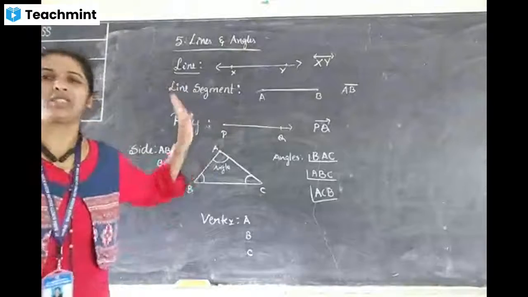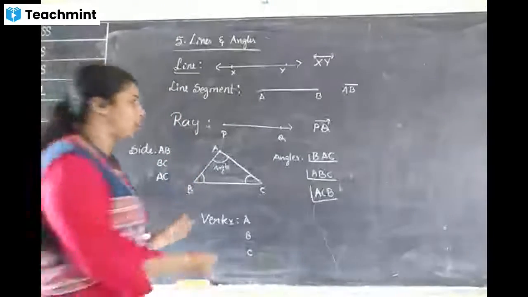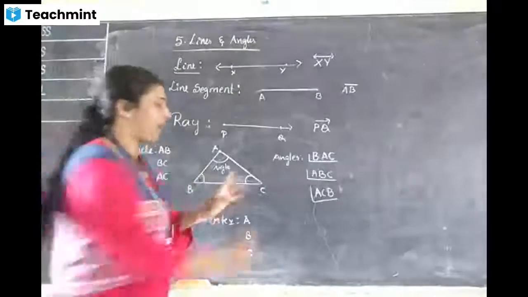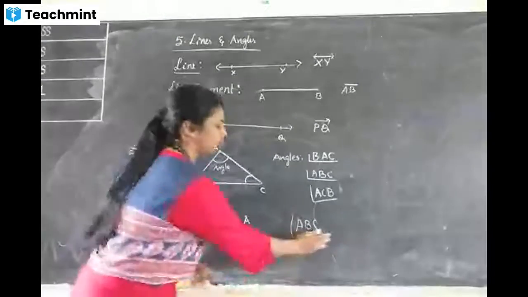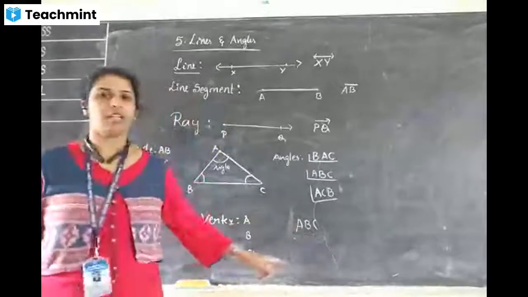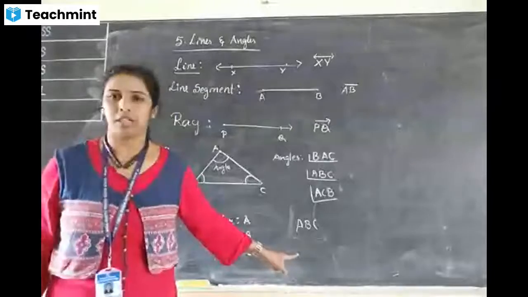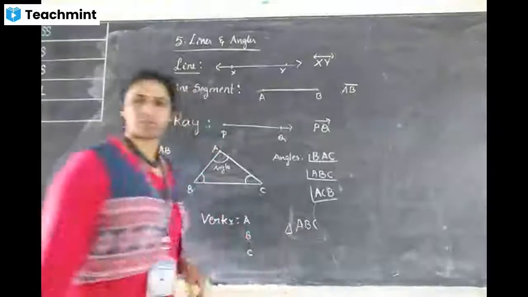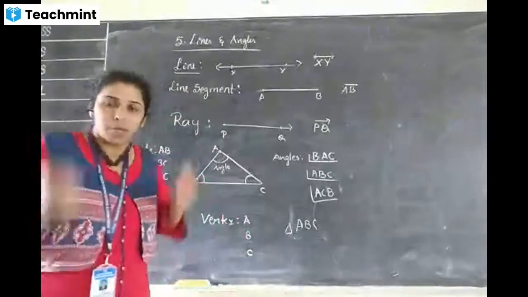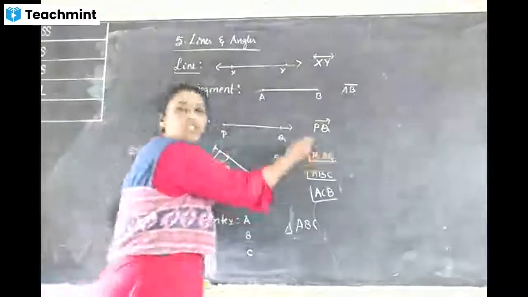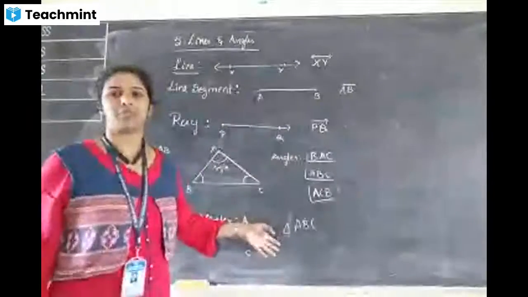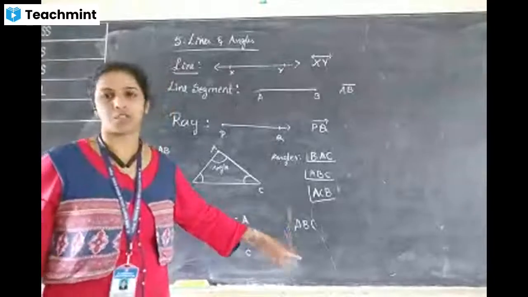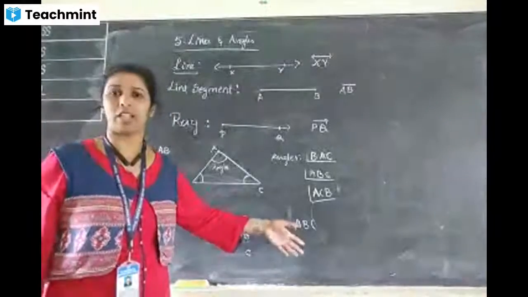After going to higher classes, don't make mistakes. While writing an angle, suppose you write ABC and forget to put the angle sign. It will not become an angle. It becomes a triangle. If you forget the angle sign and just write ABC, it is wrong. Is it an angle or a triangle? There confusion comes.